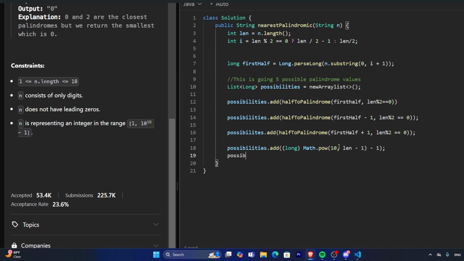And then another one, add long math.pow 10, length plus 1. Okay, now these are the 5 possibilities that our palindrome could return. And now we want to get to the logic of the helper function first before we actually can compute the final answer.